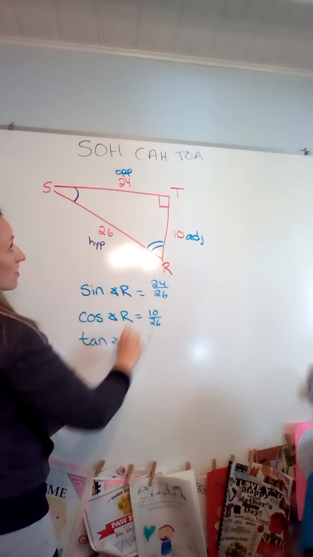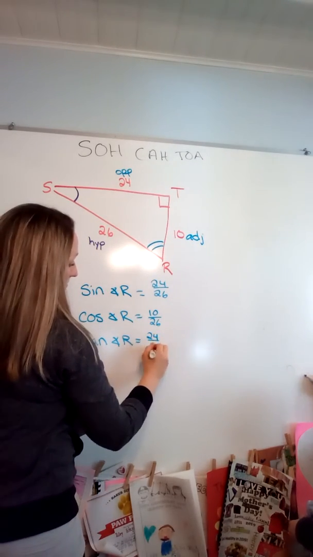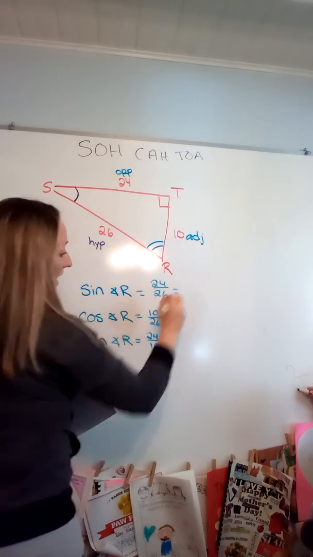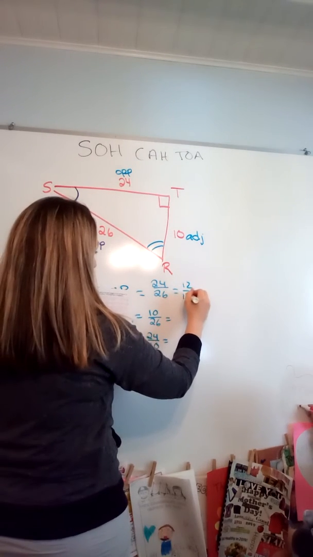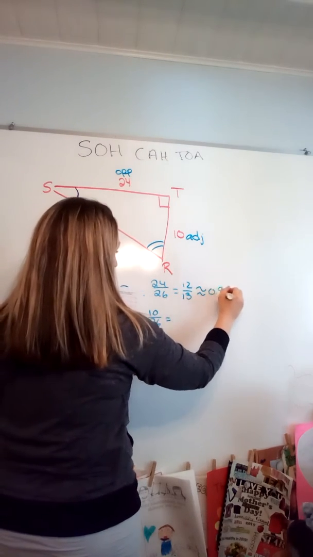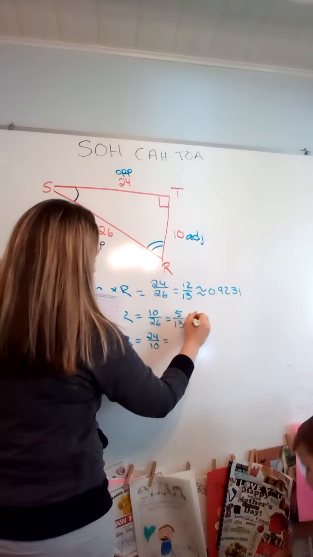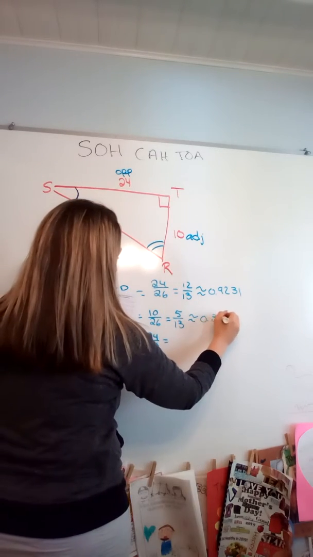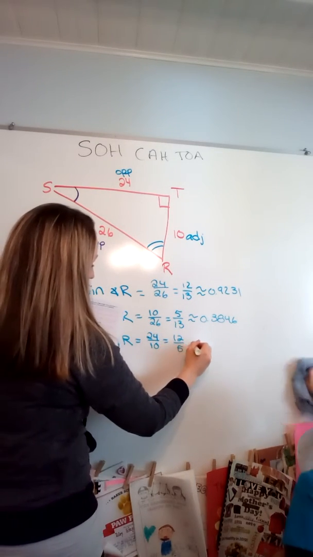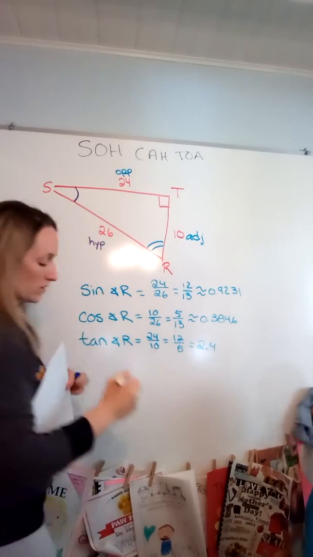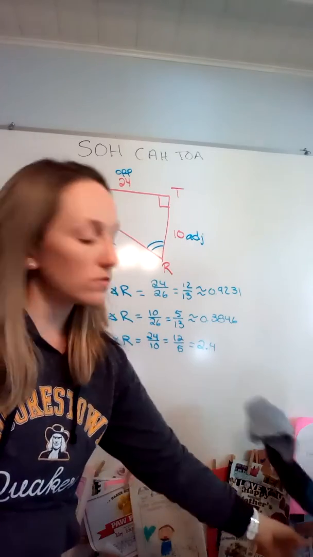And then tan of angle R, tan is opposite over adjacent, so 24 over 10. You're going to simplify each fraction and get the decimal approximation. So you're going to have 12 over 13, which is approximately 0.9231. Then 10 over 26 is 5 over 13, which is approximately 0.3846. And then finally, the last one is 12 over 5, which is equal to 2.4. So those are the sine, cosine, and tangent ratios of the two acute angles for the first triangle.